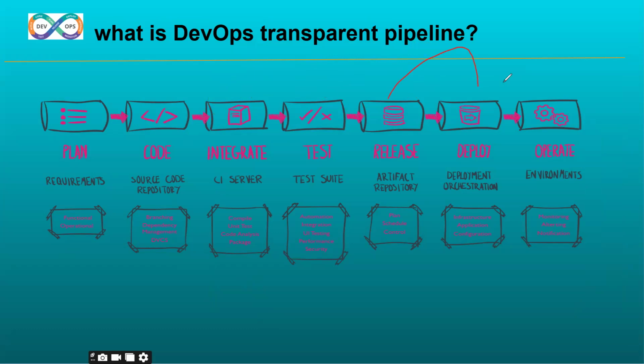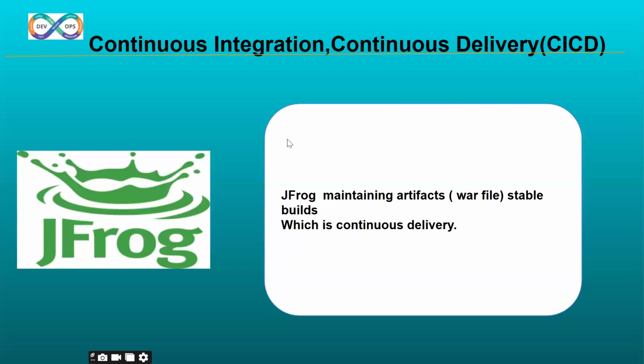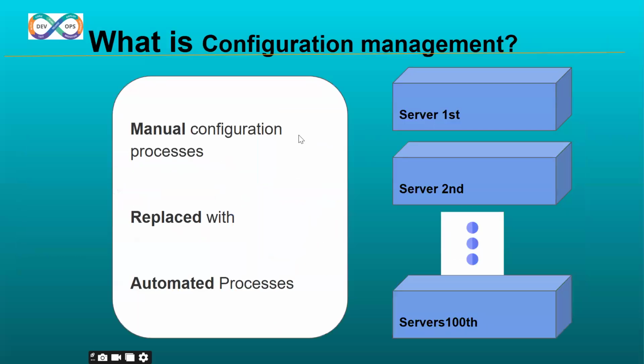Once it is delivered, we are going to deploy our applications on hundreds of servers. How can we deploy our applications on hundreds of servers? With the help of configuration management, replacing the manual configuration process with an automated process.